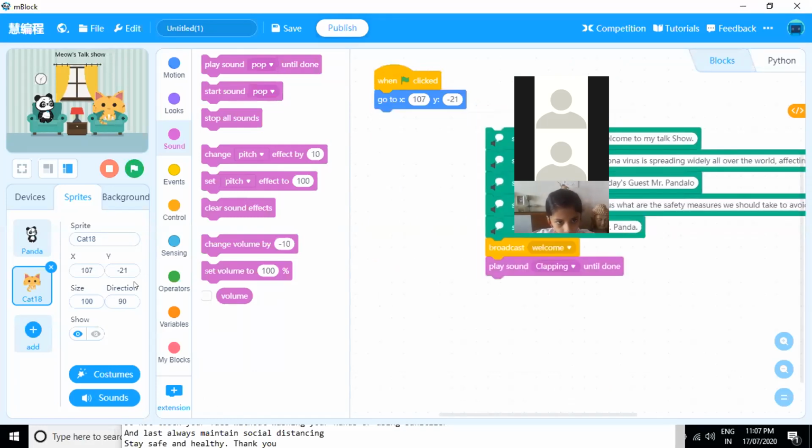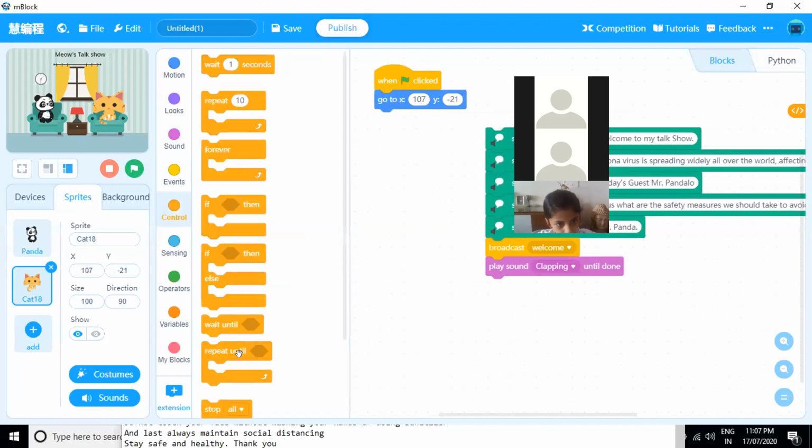Okay, so I want my sprite, that is my cat, to wave the head. We have already added one more costume to it, right, that she is waving the head. So we will add here either repeat or forever. We'll use repeat. And I'll put next costume.